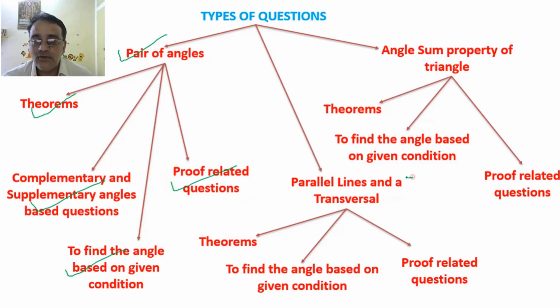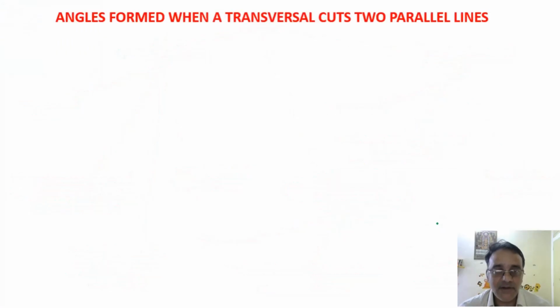Now today we are going to start the revision of this section, that is parallel lines and transversal. So only three types of questions: theorems, to find the angle based on some given condition, and proof related questions. So let us start with the first revision of angles formed when a transversal cuts two parallel lines.